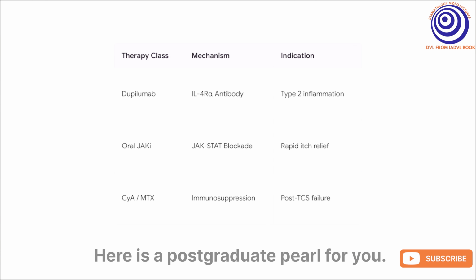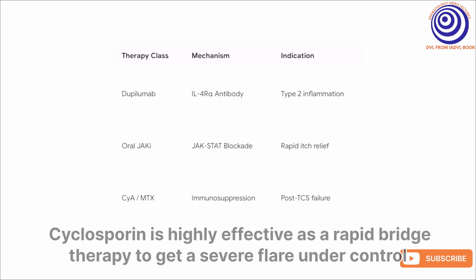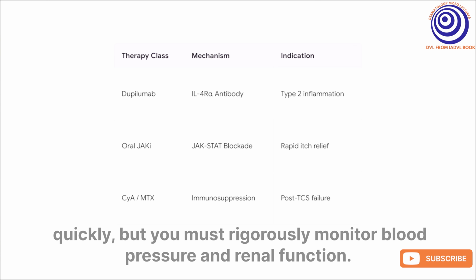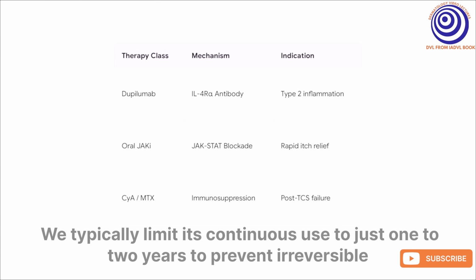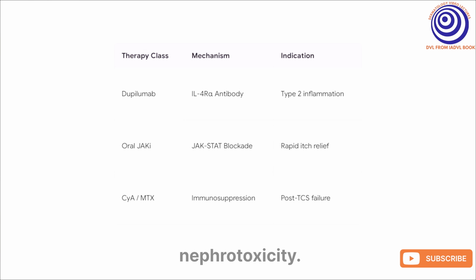Here is a postgraduate pearl for you. Cyclosporin is highly effective as a rapid bridge therapy to get a severe flare under control quickly, but you must rigorously monitor blood pressure and renal function. We typically limit its continuous use to just 1 to 2 years to prevent irreversible nephrotoxicity.